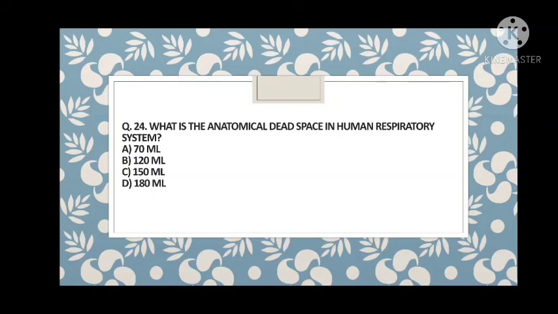But if alveoli are involved, like the air trapped in the alveoli plus the air trapped in the tubes like bronchioles and bronchi, then this is called physiological. Physiological means the air trapped in the alveoli plus the tubes of the upper respiratory tract.